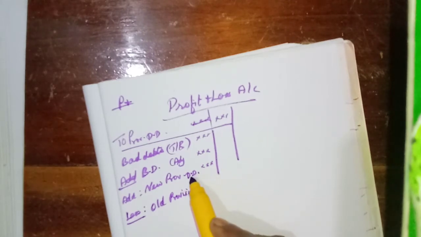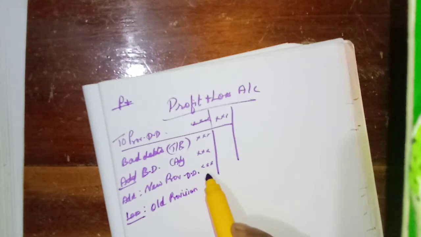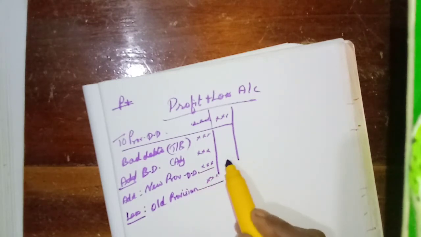We will write this one along with the doubtful debts: add a new provision, then less old provision, we have to write in the outer column.